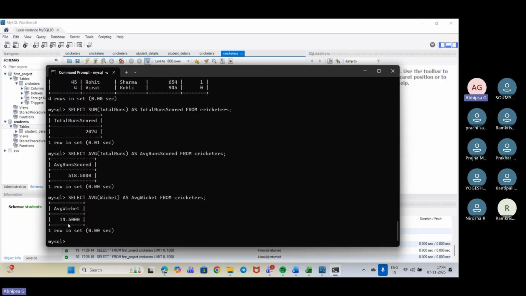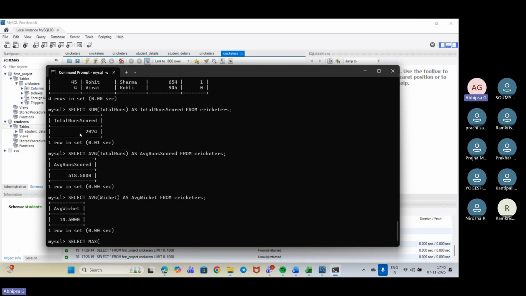Okay. Now I need to check for, suppose, the maximum value. So I'll be doing select max. In max, again, the runs.